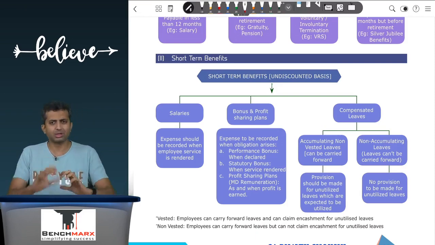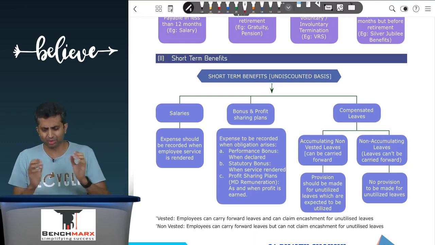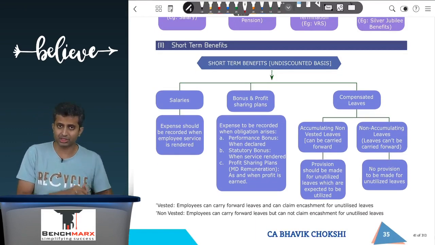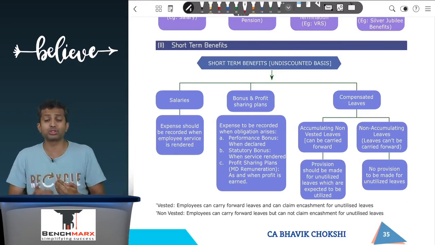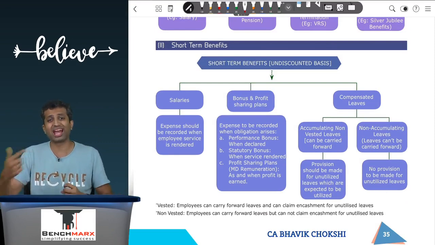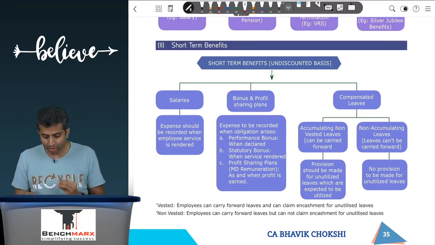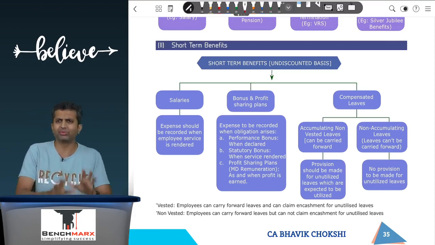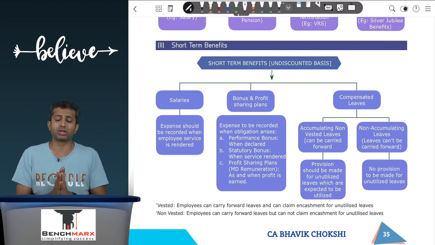Over here, these terms are fairly long, complex words, and hence this creates some trouble. However, vested benefits are those benefits where encashment can be claimed. Non-vested benefits are those benefits where encashment cannot be claimed. Accumulating leaves are leaves where you can carry forward, and non-accumulating leaves are leaves which cannot be carried forward. Okay, so when we are looking at compensated leaves or paid leaves, for simplicity, let us say these cannot be encashed. They can be carried forward, but they cannot be encashed.